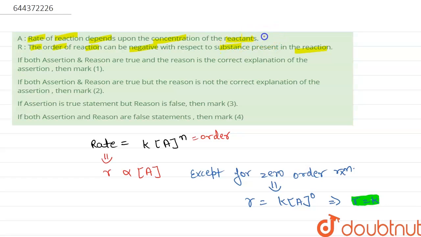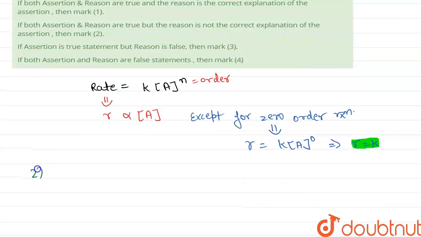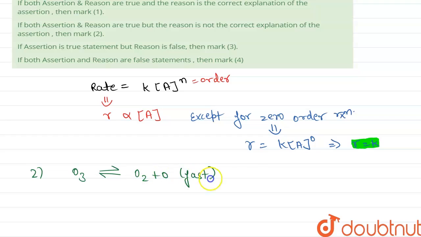So the first statement, that the rate of reaction depends upon the concentration of the reactant, is true. Now we will move to the second statement, that the order of reaction can be negative with respect to the substance present in the reaction, and we will prove it by taking an example. We take the reaction of O3, which is in equilibrium with O2 plus O. This is a fast reaction and this is a multi-step reaction. The second step is O plus O3 gives 2 O2. This is the slow step.